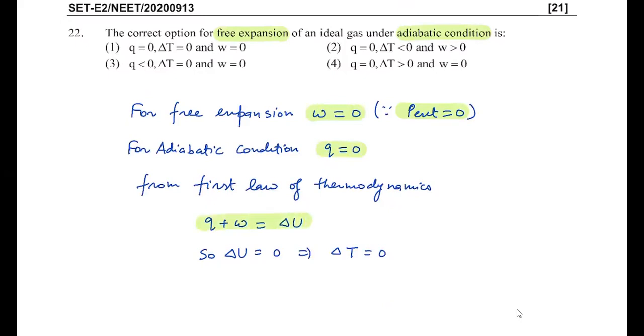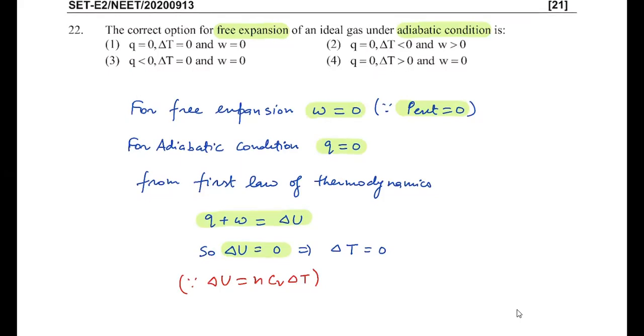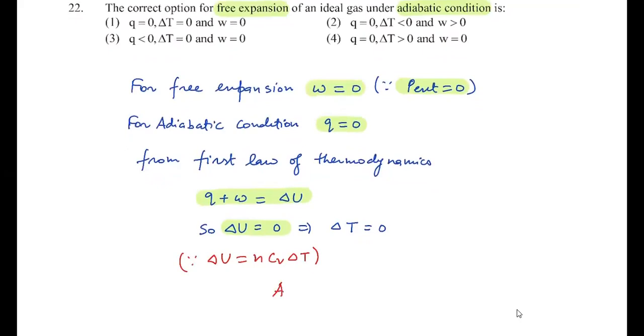As Q is 0, W is 0, so certainly delta U is 0. And we all know that delta U is nCv delta T. So if delta U is nCv delta T, it simply means if delta U is 0, Cv and n cannot be 0, so delta T will be 0. So with the given option, Q is 0, W is 0, delta U is 0, and delta T is 0. So if you check, option 1 will match. So our answer will be option 1.